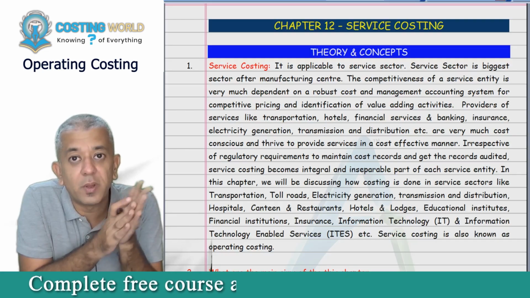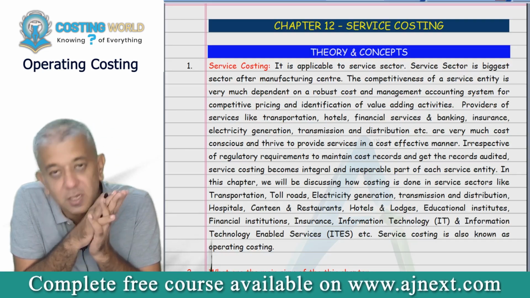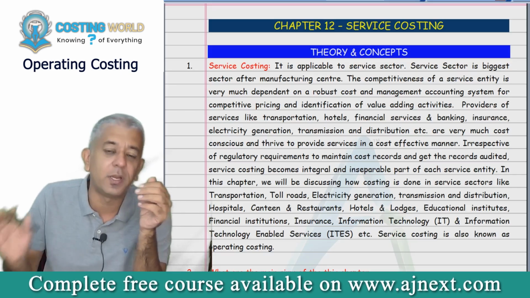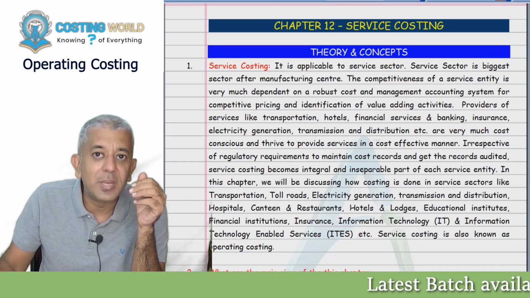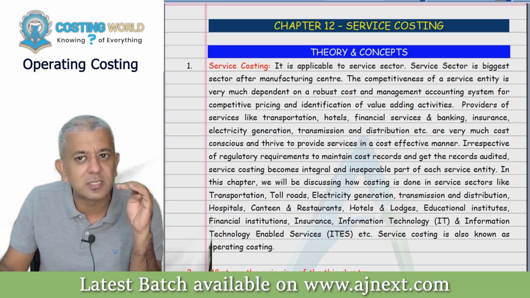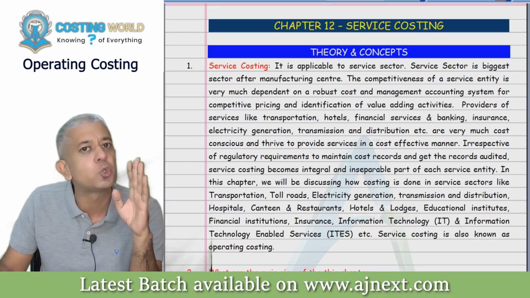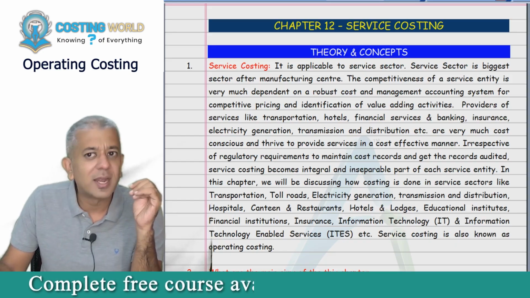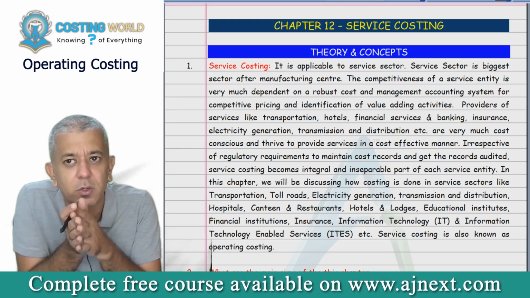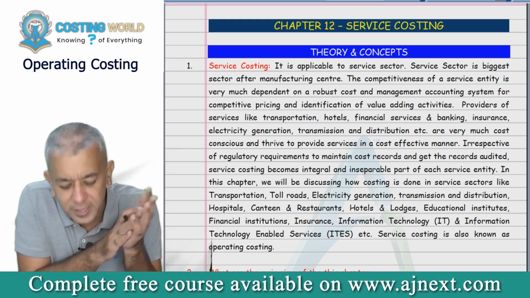We all will be starting with our chapter number 12, that is service costing. Now, contract costing and this particular chapter are basically two things which have got no connection with each other. These are totally two independent chapters. That has got nothing to do with your entire portion of costing. In fact, if you were in 10th standard also, I could have taught you this particular entire chapter.